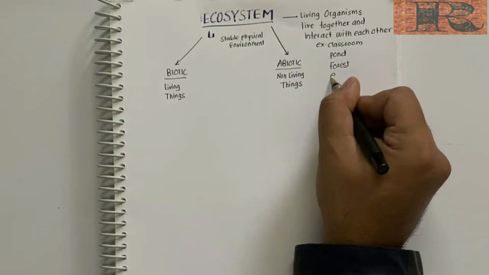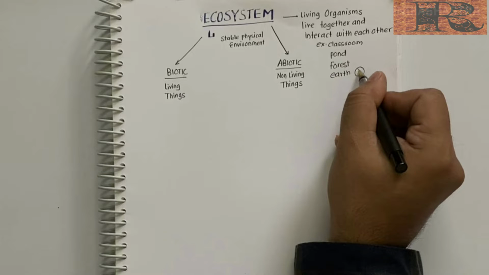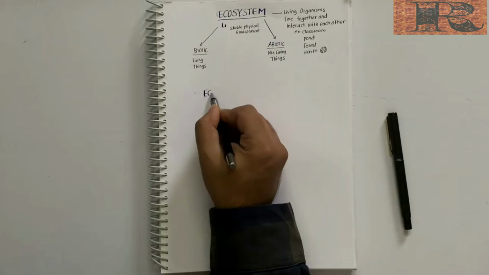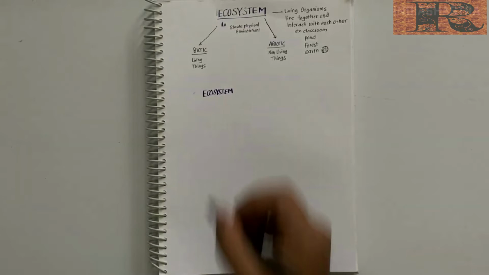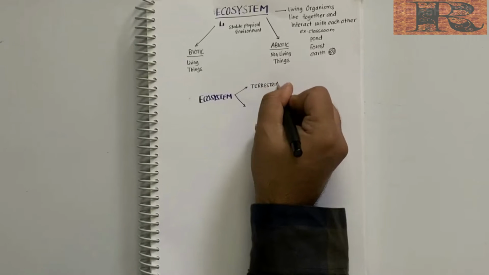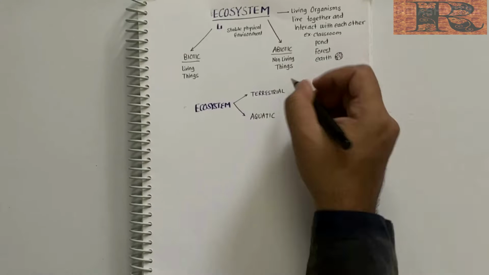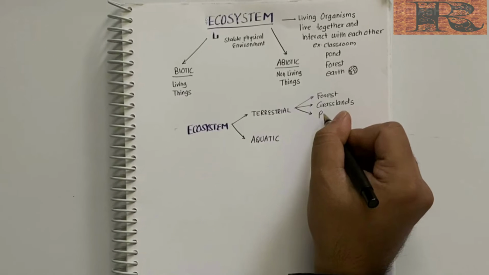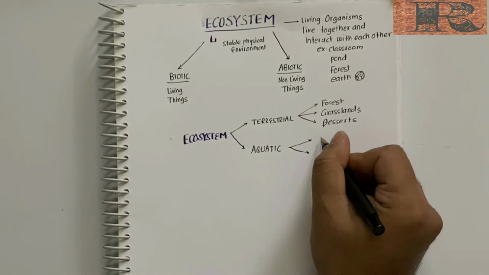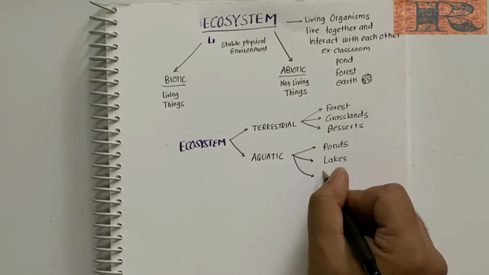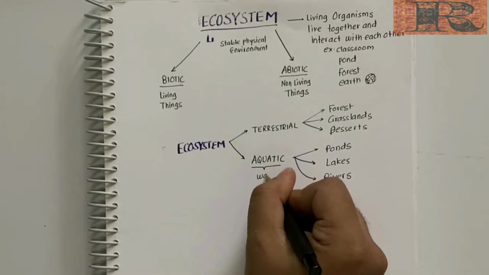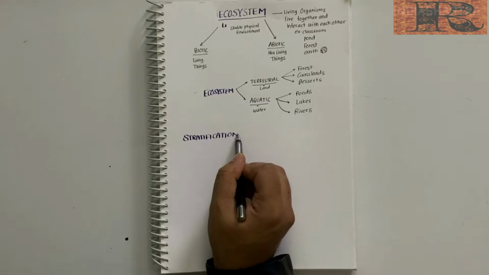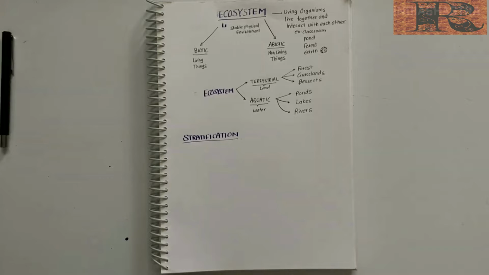Now, an ecosystem can be a small pond or a whole forest, or the whole of the earth is also considered as an ecosystem. To study the ecosystem more clearly, we divide the ecosystem into two major categories: terrestrial and aquatic. Forests, deserts, and grasslands are terrestrial ecosystems, and ponds, lakes, rivers are all aquatic ecosystems. It is simple. An ecosystem based on water is aquatic, and if it is based on land, then it is terrestrial.